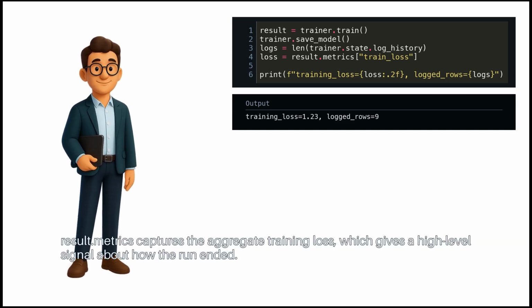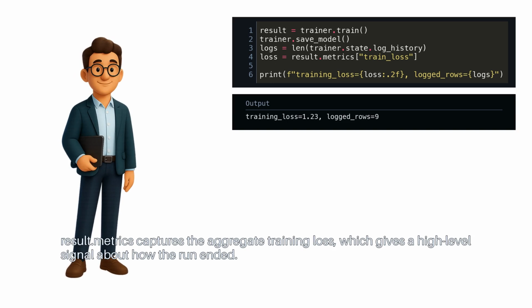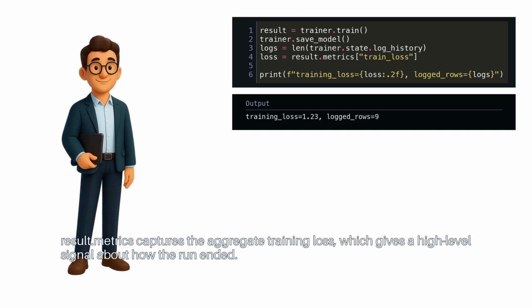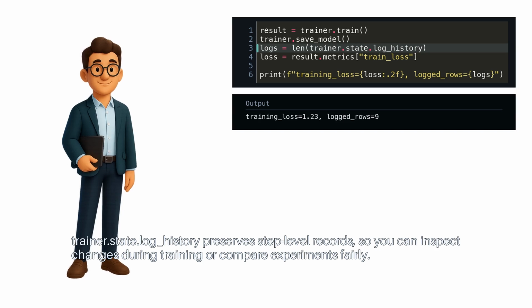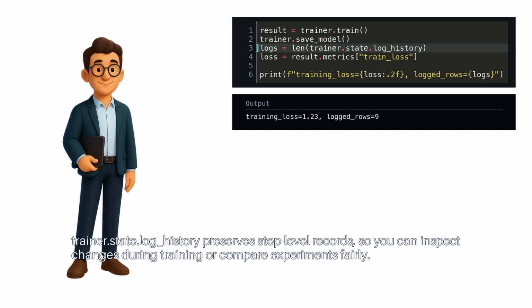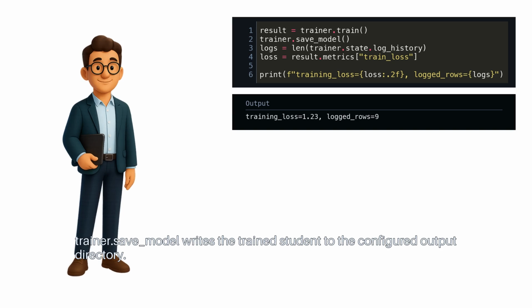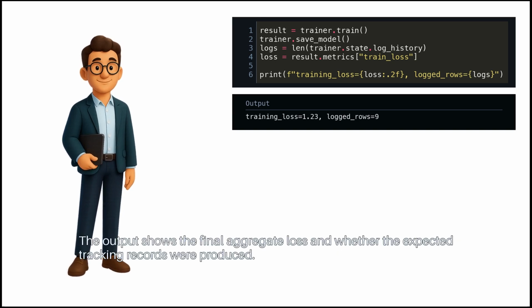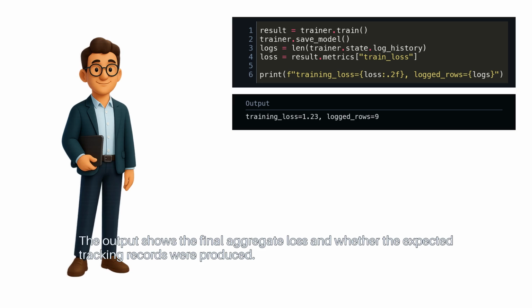Result.metrics captures the aggregate training loss, which gives a high-level signal about how the run ended. Trainer.state.log history preserves step-level records, so you can inspect changes during training or compare experiments fairly. Trainer.save_model writes the trained student to the configured output directory. The output shows the final aggregate loss and whether the expected tracking records were produced.